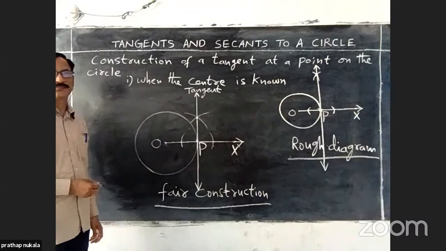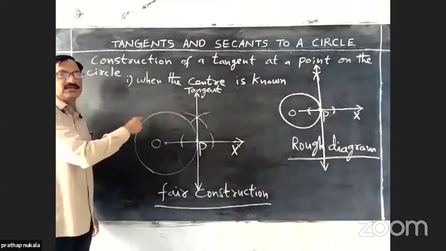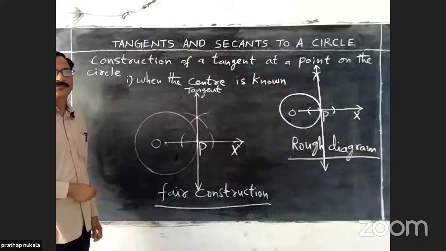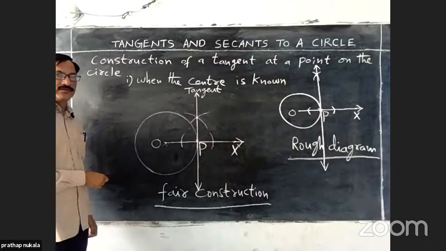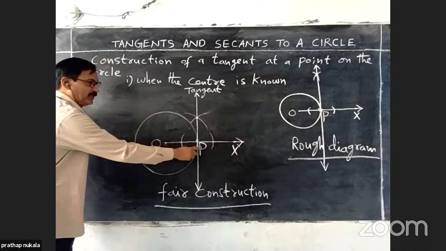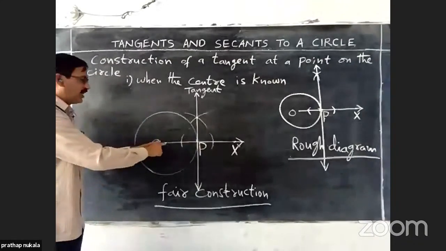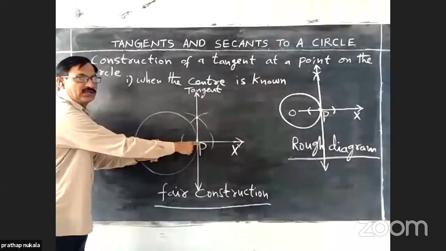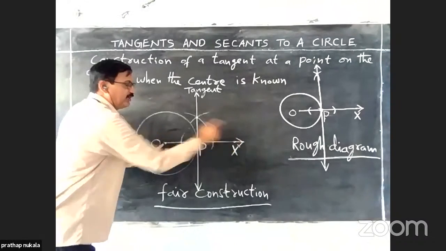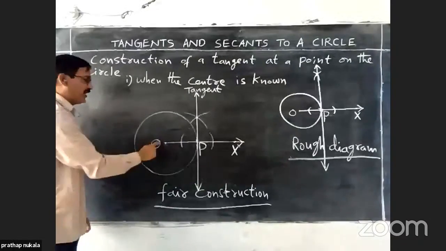First step: draw a circle with center O. Second step: locate a point P somewhere on the circle. Join OP with the help of a ruler and extend it somewhere as a ray. Call it OX.